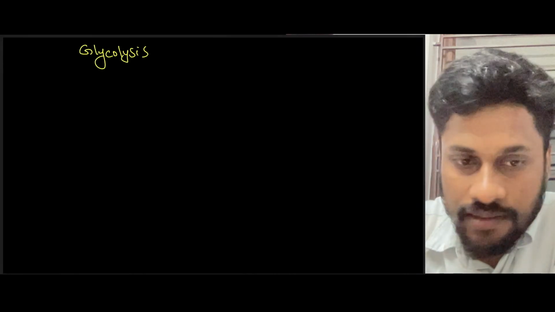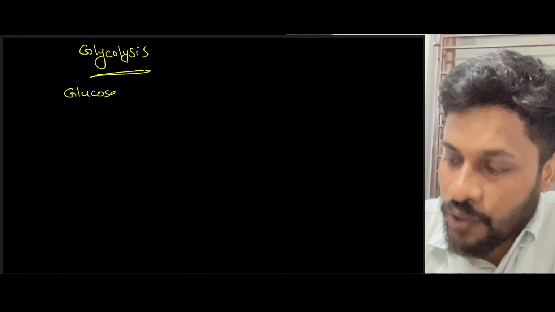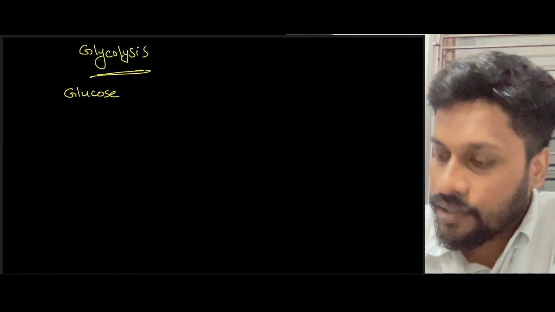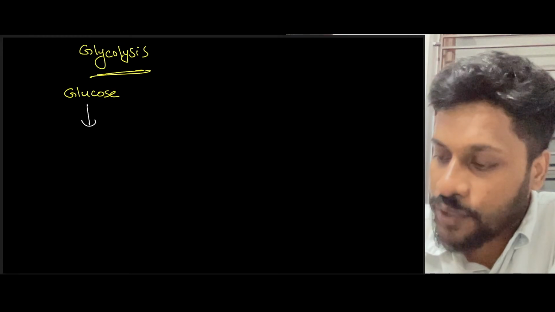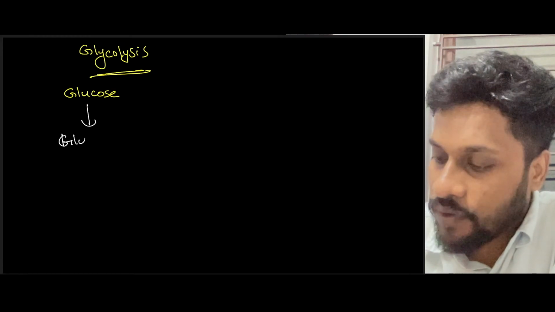Glycolysis. Okay. So, when you take glycolysis, you can see that first of all, we will start with glucose. In glycolysis, glucose will be converted first into glucose 6-phosphate.